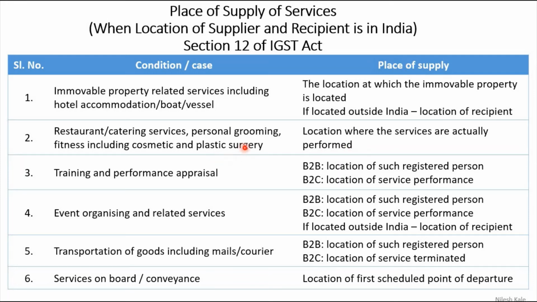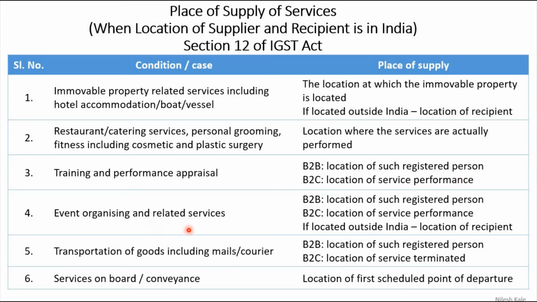So let us suppose there is some Mr. XYZ who is the actor of a film and he wants to get his face plastic surgery done. If he is going to America and there he is taking plastic surgery service, then what is the location? Location is obviously America, where the plastic surgery service is being performed. Now, training and performance appraisal. In this case, for B2B, like business to business, location of such registered person. For B2C, like business to customer, location of service performance will be the place of supply.